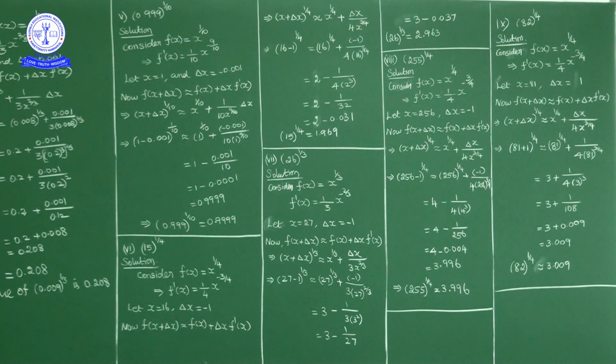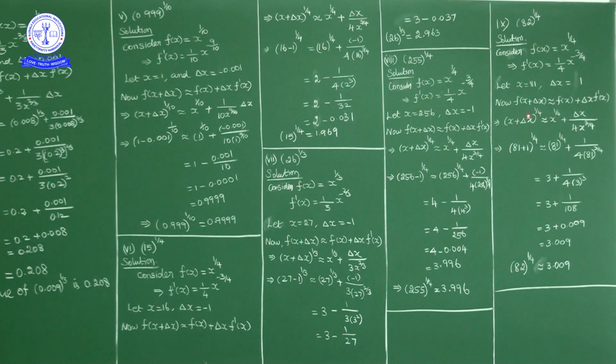We'll choose a number in such a way that its fourth root is easy to calculate. What we know, 3 power 4 is 81. So 81 power 1 by 4 is 3. So we'll choose x as 81 and delta x as 1.